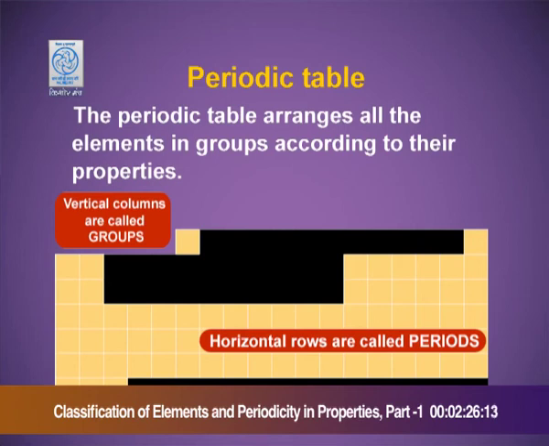The periodic table arranges all the elements in groups according to their properties. Downward from top to bottom are groups. Horizontal rows are known as periods.